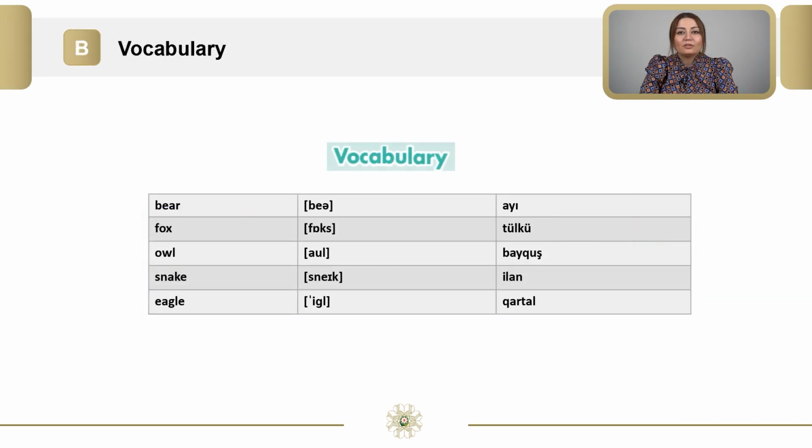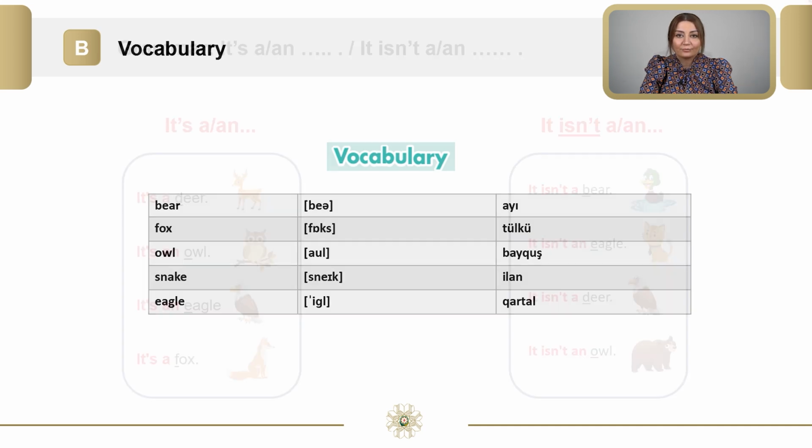Vocabulary. Dear students, now we are going to learn some new words. Bear, ayı, fox, tülkü, owl, baykuş, snake, yılan, eagle, kartal.